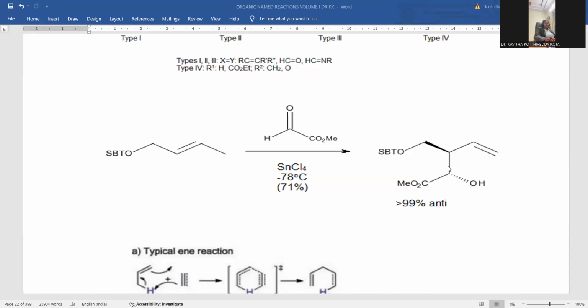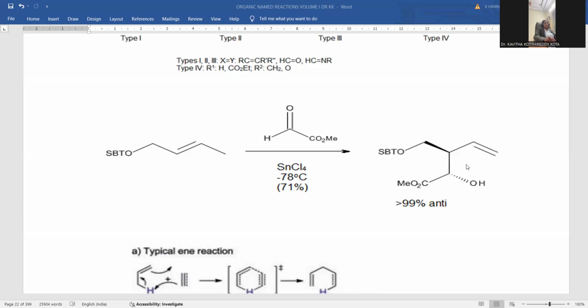There you can observe the connectivity in between and the migration of the olefinic double bond to the terminal carbon atom, and this is the way product formation takes place with high stereoselectivity. You can notice 99% yield is generated over there, where you can clearly observe the hydroxyl is going in the backward direction, whereas the group present on this olefinic double bond is indicated with the wedge bond.